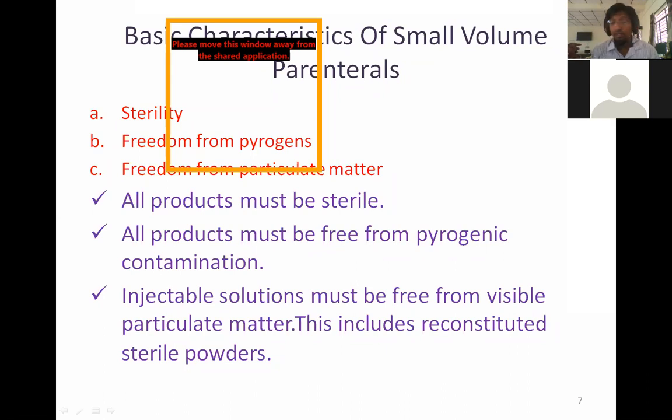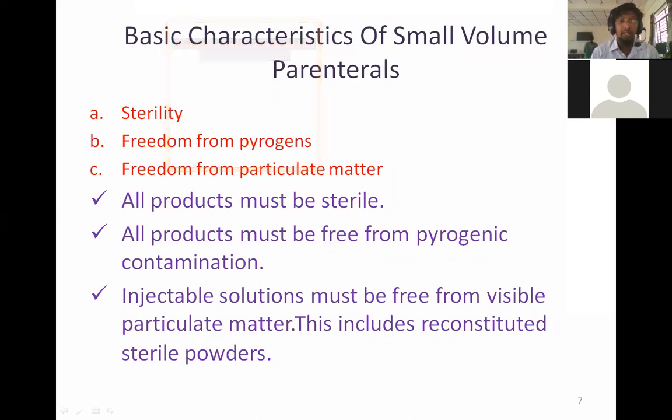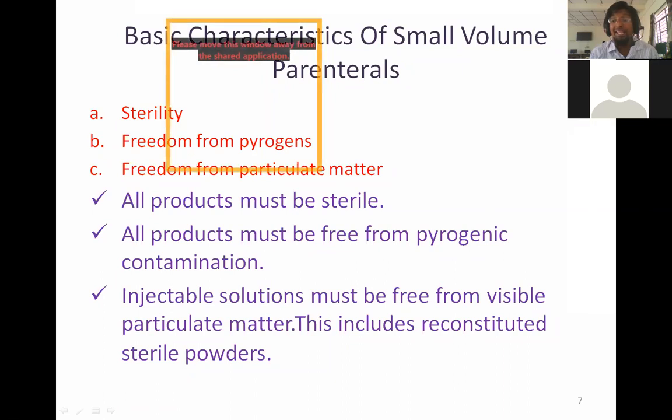They should be sterile and they should be free from pyrogens. What are pyrogens? These are the bacterial endotoxins which can elevate the body temperature. Then they should be free from any particulate gritty matter. So these three are basically the basic characteristics of small volume parenterals.